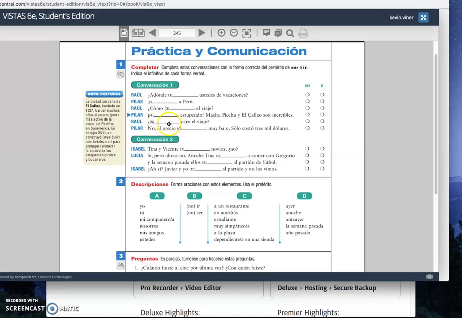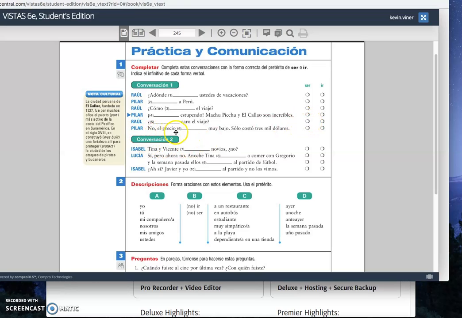Okay, número 5. Blank caro el viaje. Pause it. And we're back. Fue caro el viaje. Caro means expensive, right? So was it expensive? This would also be a use of ser.